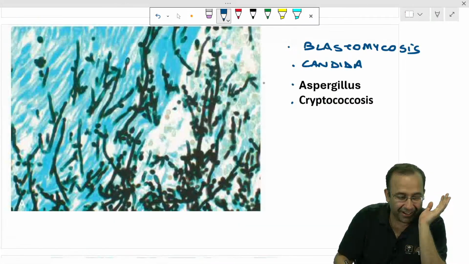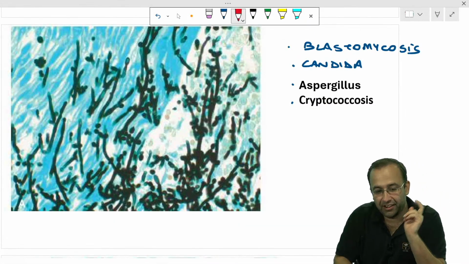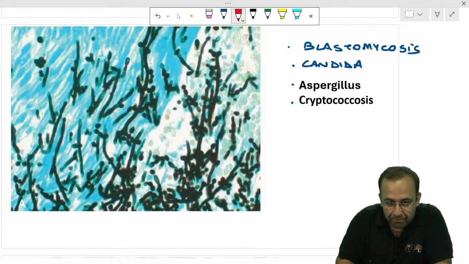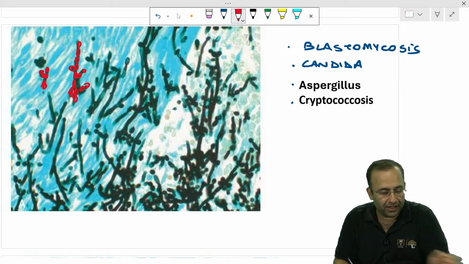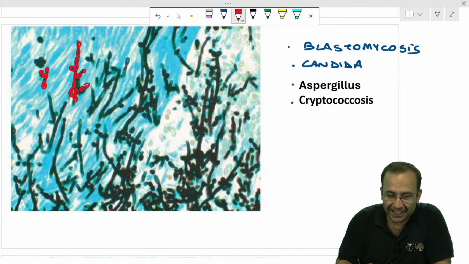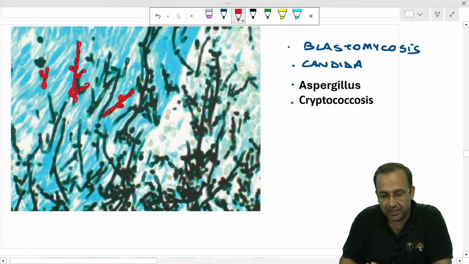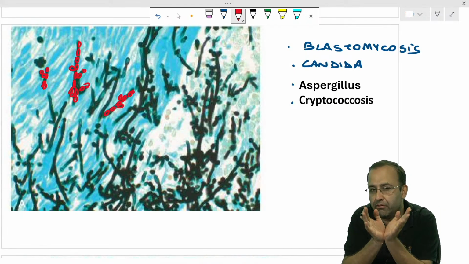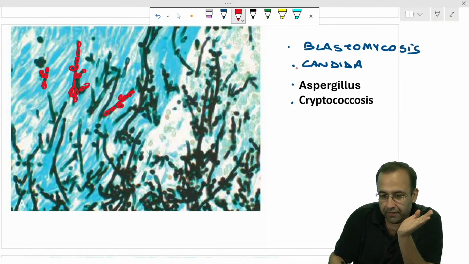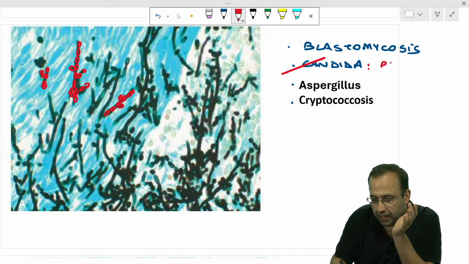Next, so coming back, others. What do we see here? You are able to see the presence of pseudohyphae. Look children, the fungi are coming like this. It is getting branched anywhere, even in the middle. It is not getting branched in the end. Okay, fair enough. So this is pseudohyphae. In pseudohyphae, it branches anywhere in the middle. That is a case of Candida albicans. It shows the presence of pseudohyphae.